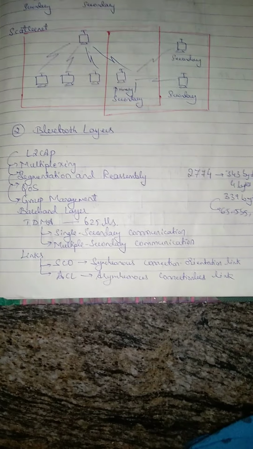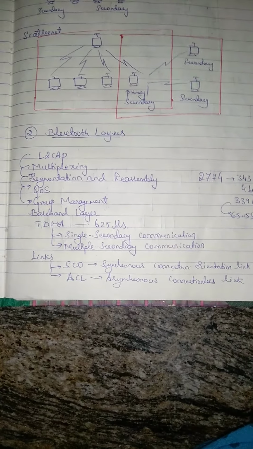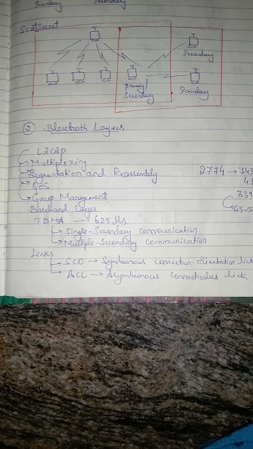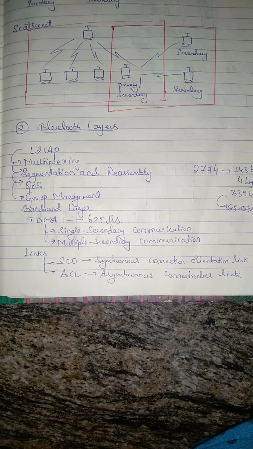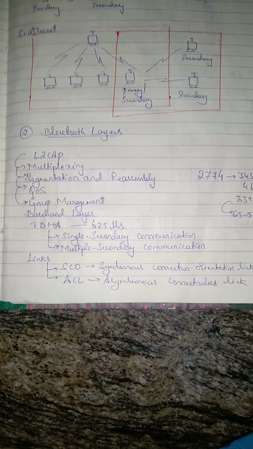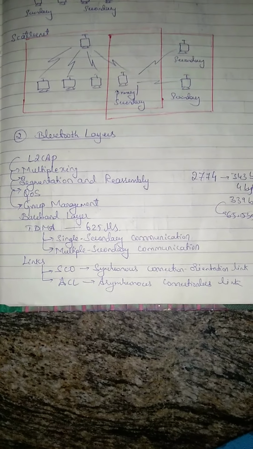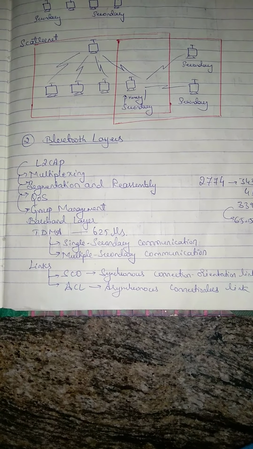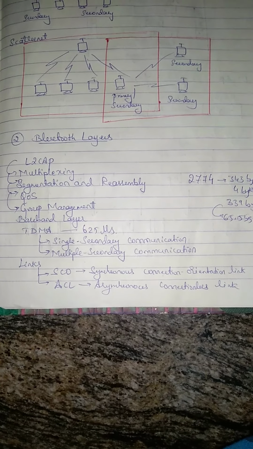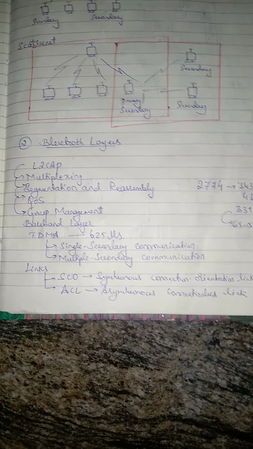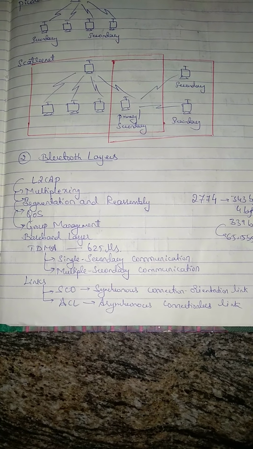Here we need to study the links of two types, that is SCO and ACL. SCO means a synchronous connection oriented link. That is, it is used only to avoid the latency. Latency means to avoid the delay in data delivery. It is nowhere bothering about the integrity. Integrity means error-free delivery. It is not bothered about the error-free delivery. It is bothered about only avoiding the delay in the data.